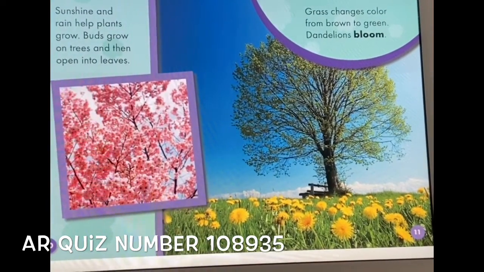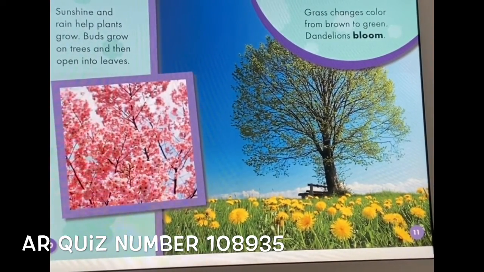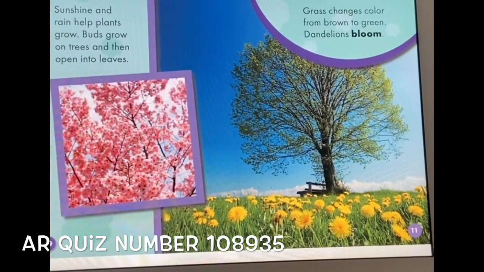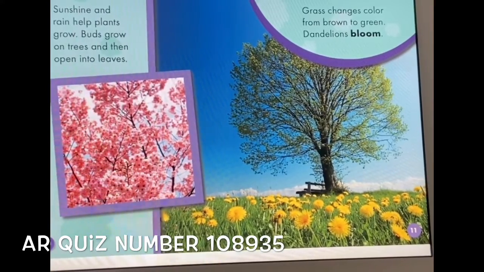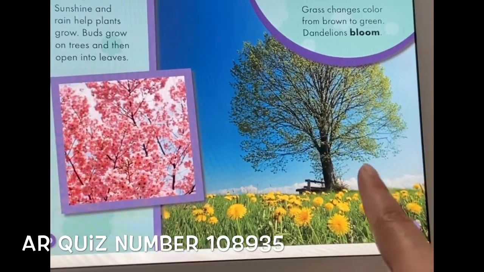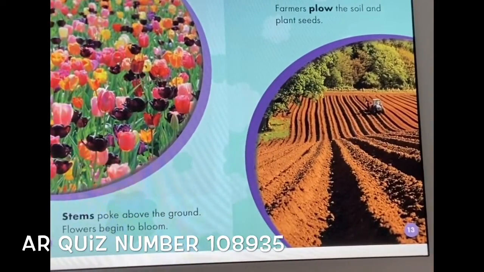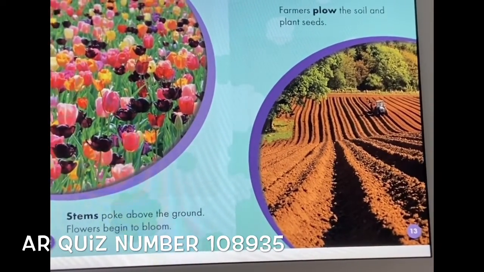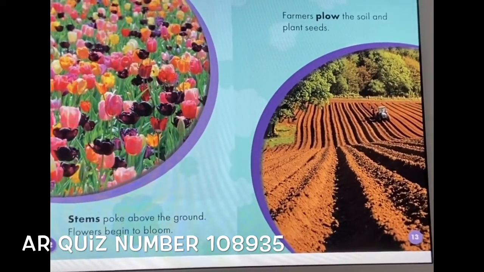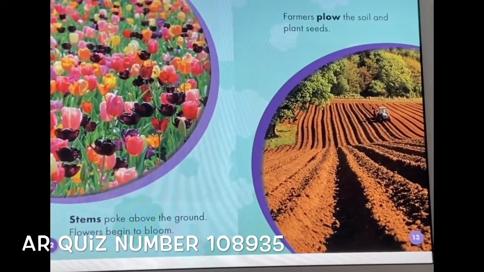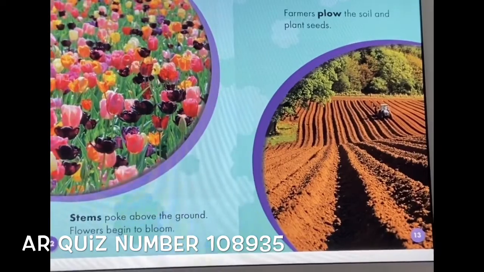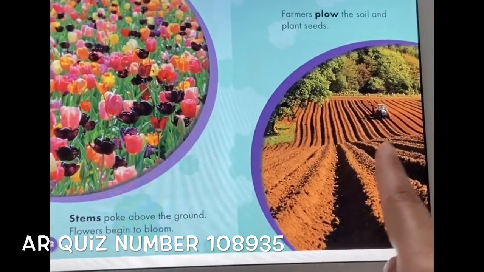Sunshine and rain help plants grow. Buds grow on trees and then open into leaves. Grass changes color from brown to green. Dandelions bloom. They're blooming. That means they are blossoming. Stems poke above the ground. Flowers begin to bloom. Farmers plow the soil and plant seeds. Look at those beautiful flowers right there. So right now in spring, farmers are plowing the soil and planting the seeds so that they can have new plants growing.